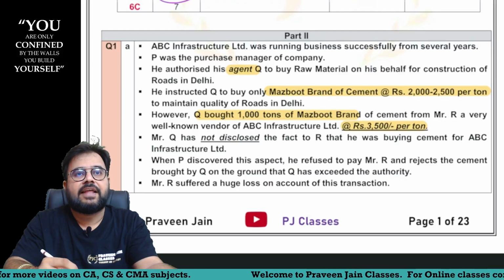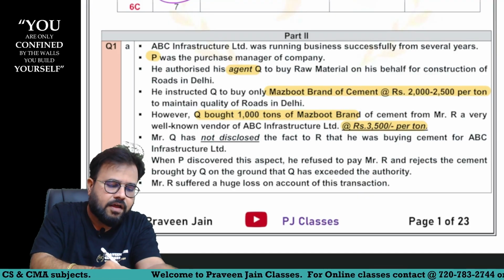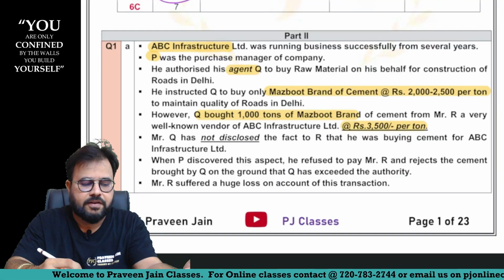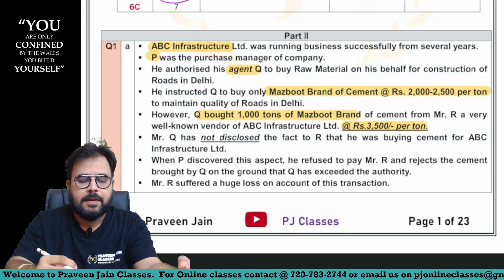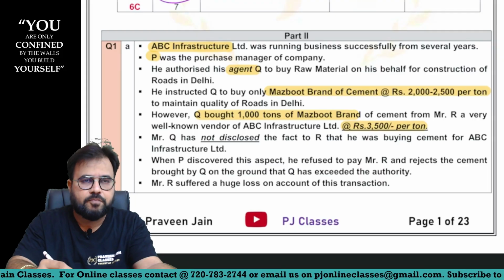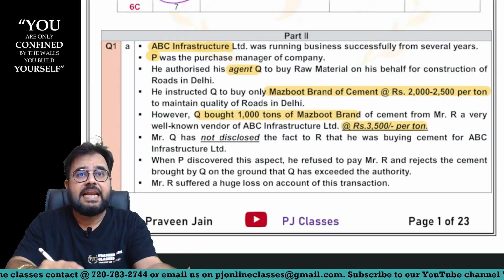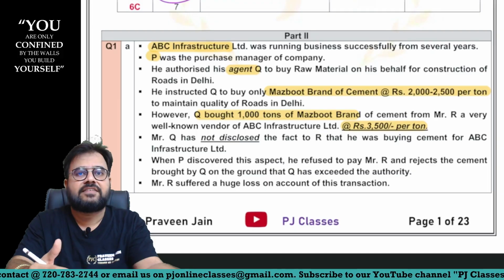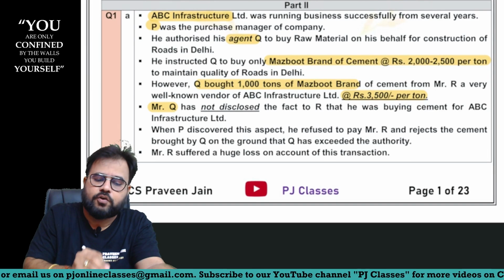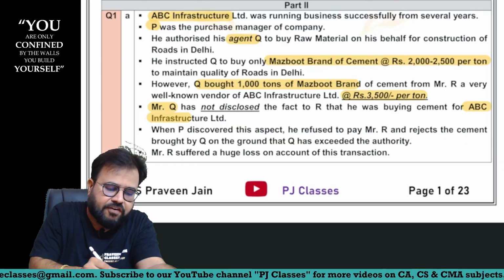So obviously, who is the principal here, sir? Mr. P, that is nothing but the company. P is acting as the principal. So the principal has appointed an agent and given authority to the agent: you are going to buy Mazboot brand of cement, that too between 2000 to 2500. But you can clearly see here the agent has exceeded his authority, sir. Now Mr. Q has not disclosed to R that he was buying cement for ABC Infrastructure Limited.